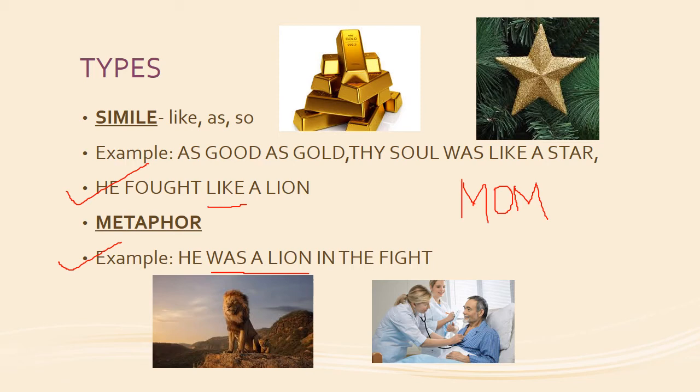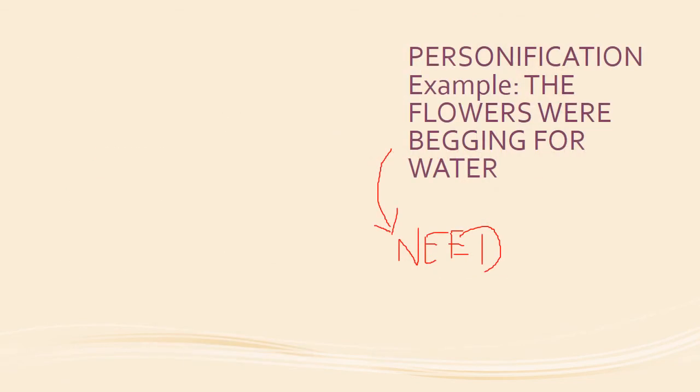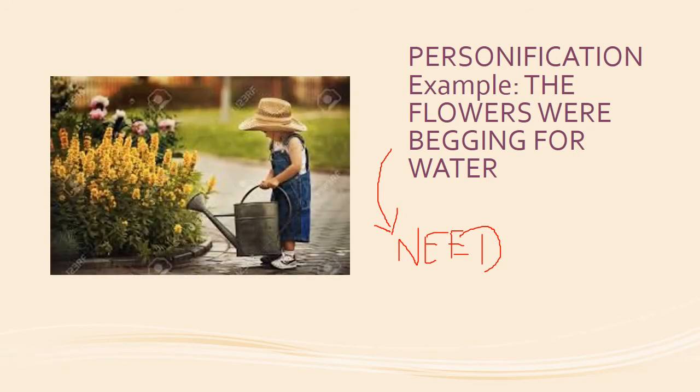The next one is personification. The example here is the flowers were begging for water. So can flowers speak? Definitely not. So when you say the flowers were begging for water, you mean that the flowers are in need of water and you will have to water them.